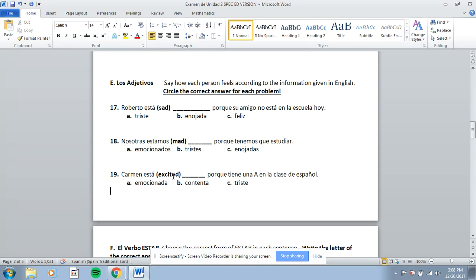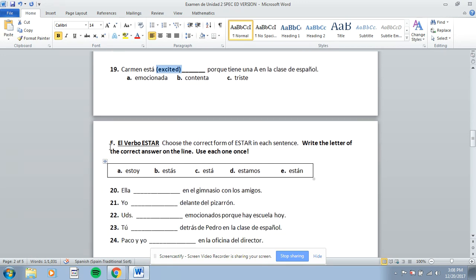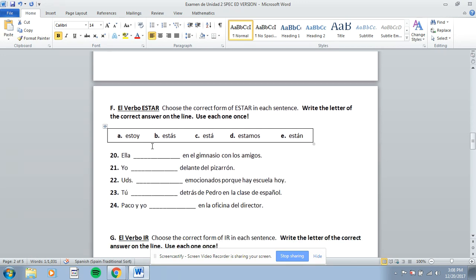Carmen está blank. They want you to pick the word for excited. Emocionada, contenta, triste. Which one of those three means excited? Circle the one that's correct. Parte F. Part F, el verbo estar. The verb estar is estoy, estás, está, estamos, estáis, están, but estáis is missing, so it's just estoy, estás, está, estamos, están. So you're going to look at these forms and pick which one of those verbs you use for each subject.